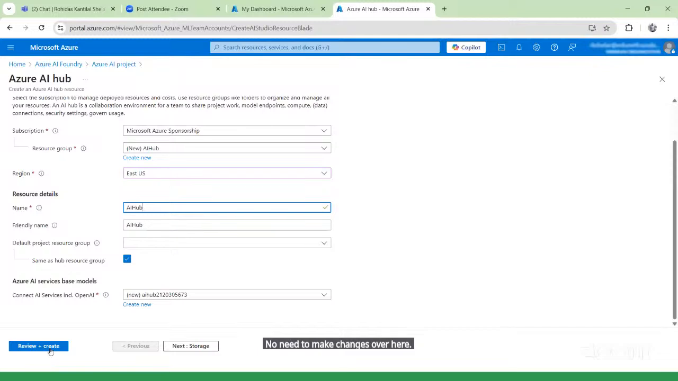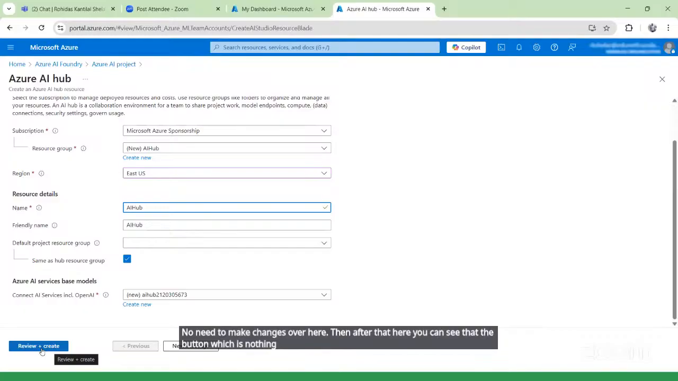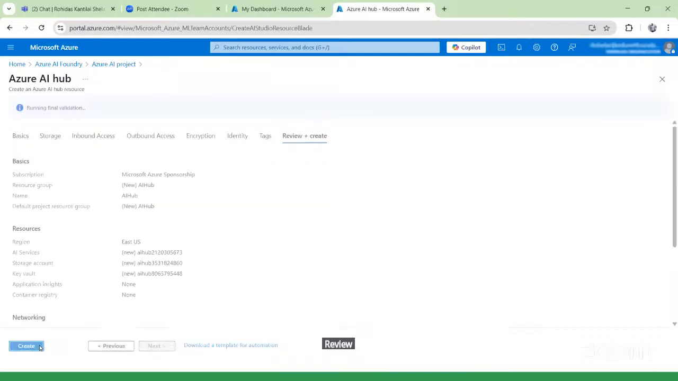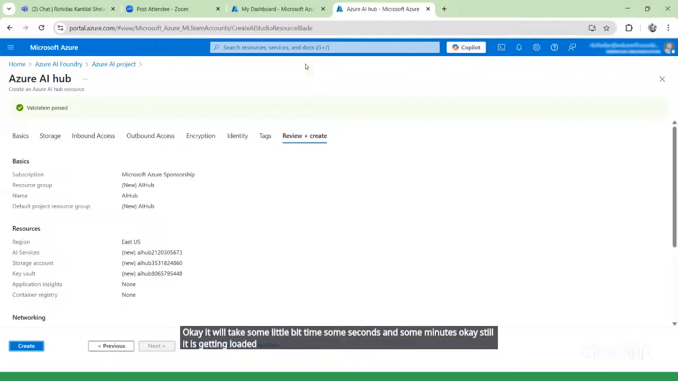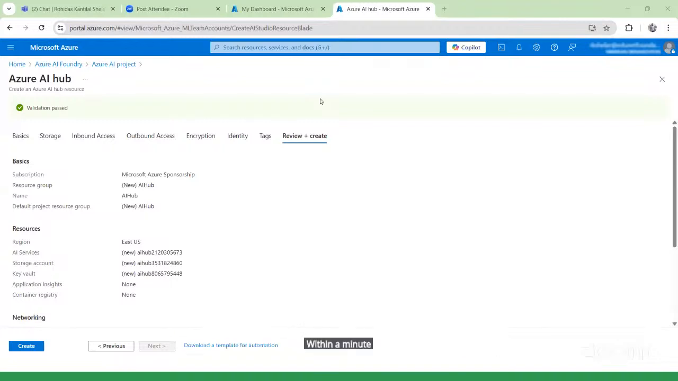Then after that, here you can see the button which is nothing but review plus create. So now we will click on that button, review and create. Now here my project is getting ready. It will take a little bit of time, some seconds or some minutes. Still it is getting loaded. Okay, you can see over here. It is getting loaded again. Within a minute, it will get working.